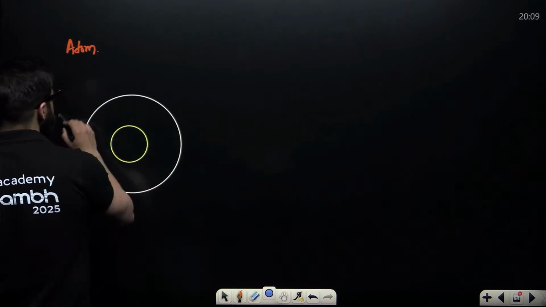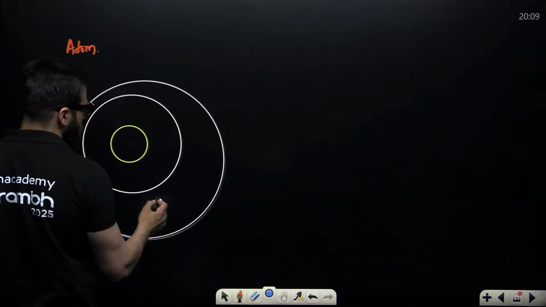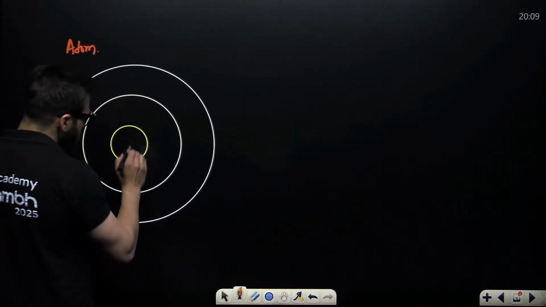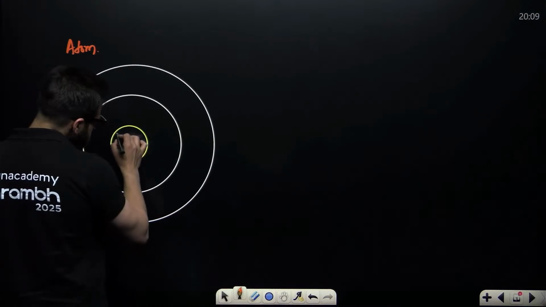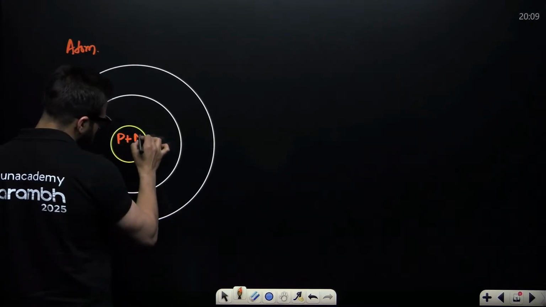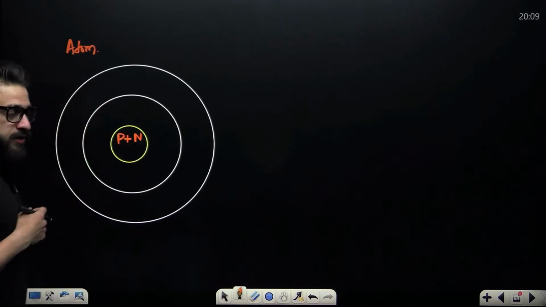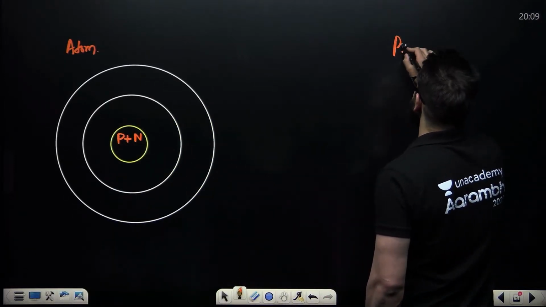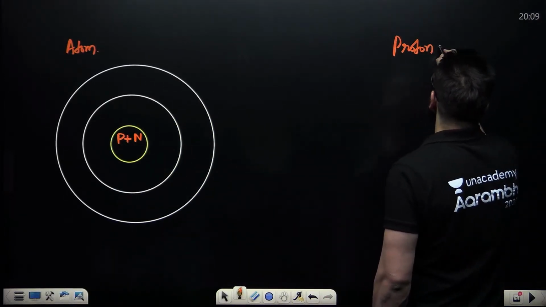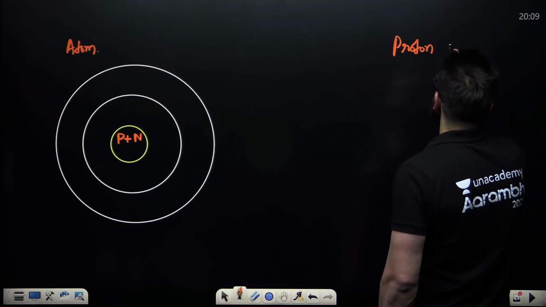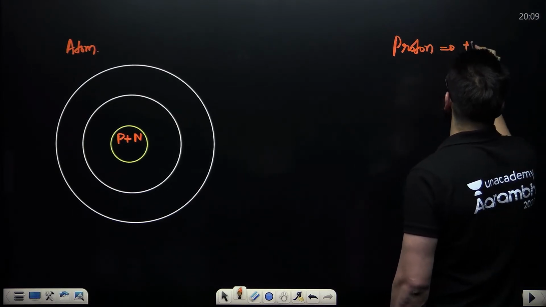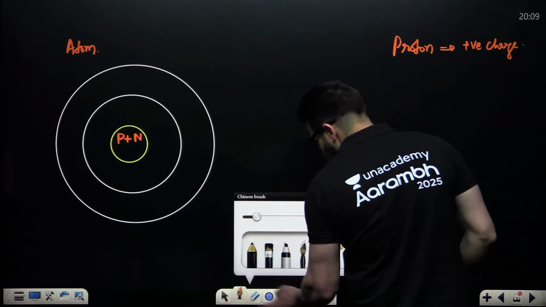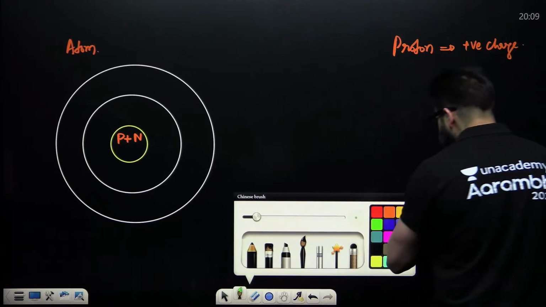Inside the nucleus, you have protons and neutrons. A proton is a particle which has positive charge.